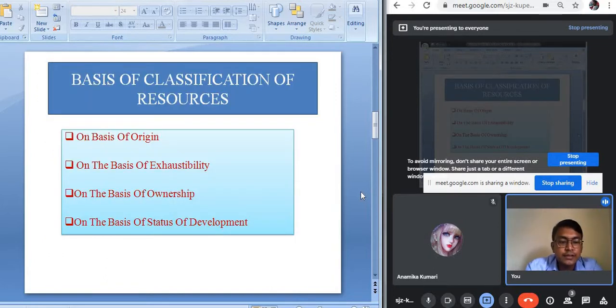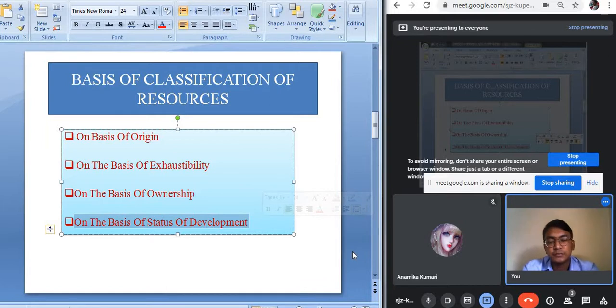The resources can be classified into different categories. There are different bases of classifying the resources. On the basis of origin, the resources can be classified. They can be classified on the basis of exhaustibility, on the basis of ownership, and on the basis of status of development. So there are different ways of classification of the resources.